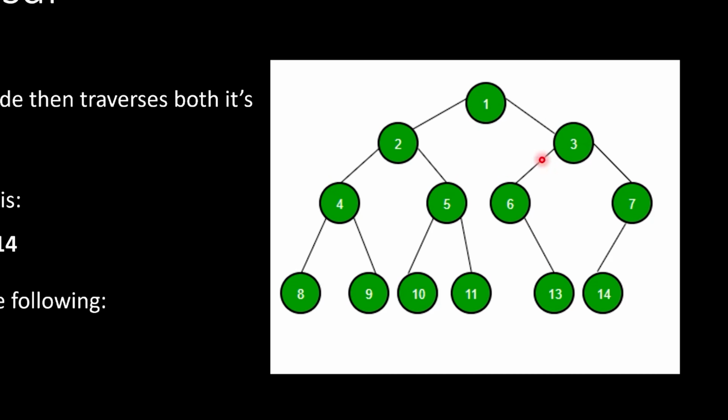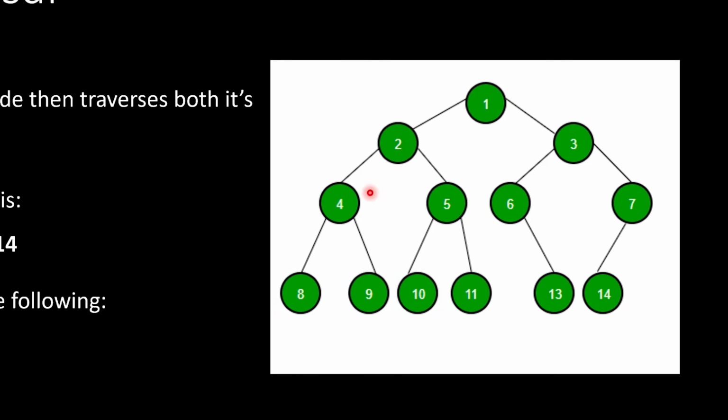Now we're at 3. So we mark down 3 because we visit that first. Then we process the left. So we go to the left, mark that down. And then we process the left, doesn't exist, process the right. 13, mark that down. Come back up to 6. 6 is now done. Come back up to 3. Now we need to process the right. So we mark down 7. We mark down 14. And we have finished the pre-order traversal.